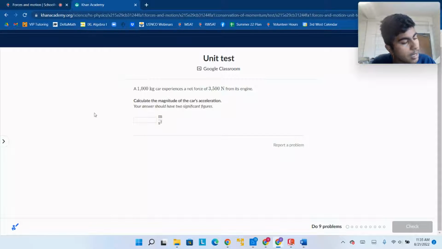Meaning that if we divide by m on both sides, we get that acceleration equals force over mass, which is going to be 3,500 newtons over 1,000 kilograms, which is going to be 3.5 meters per second squared. Let's keep going.